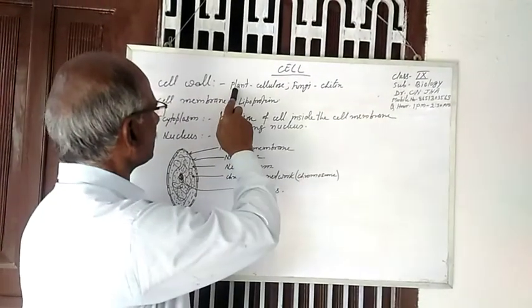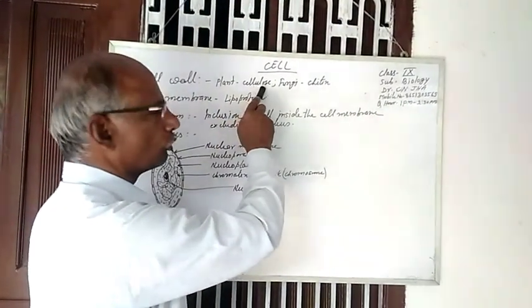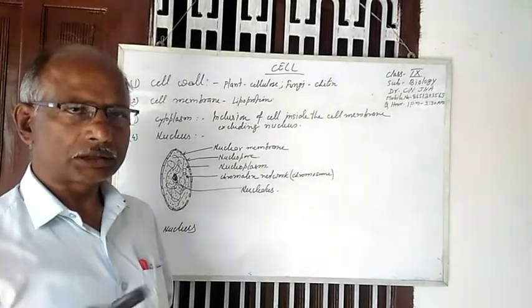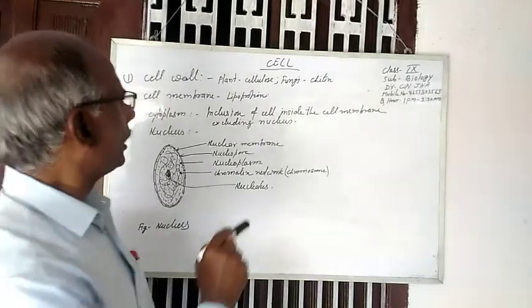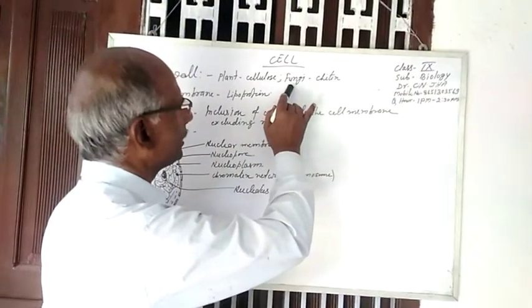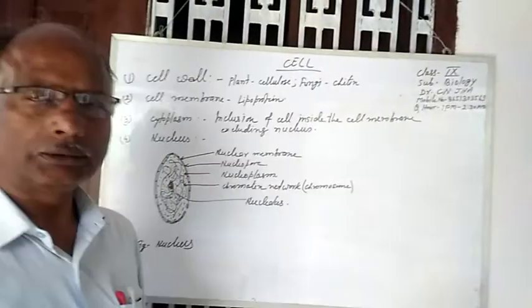In plant cell, it is composed of cellulose, a complex form of carbohydrates, and the cell wall of fungi is made up of chitin.